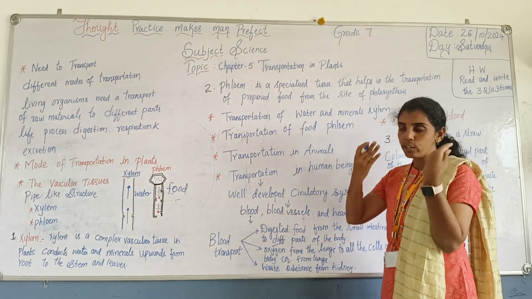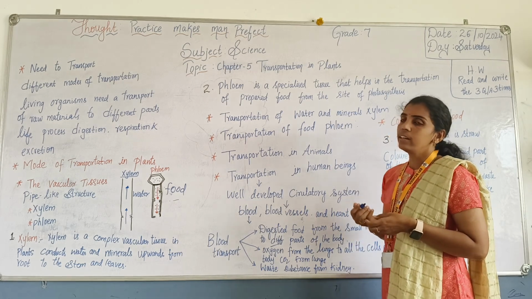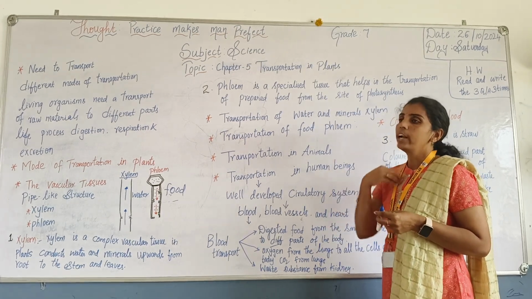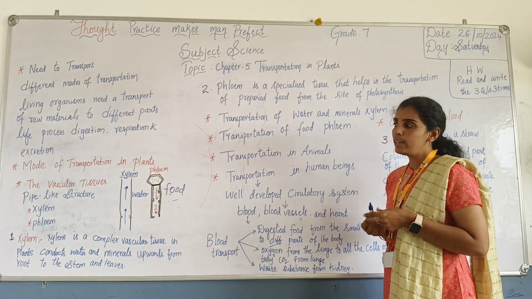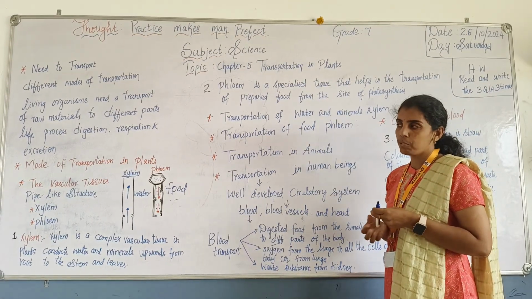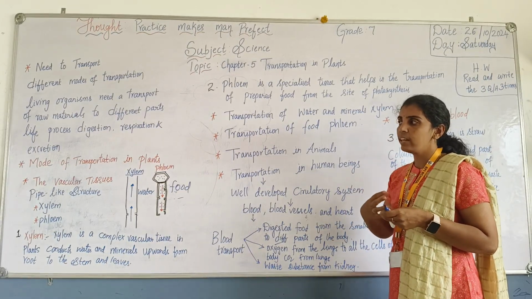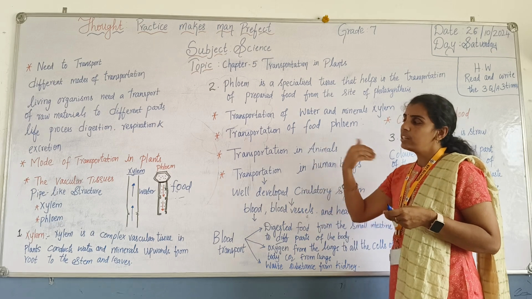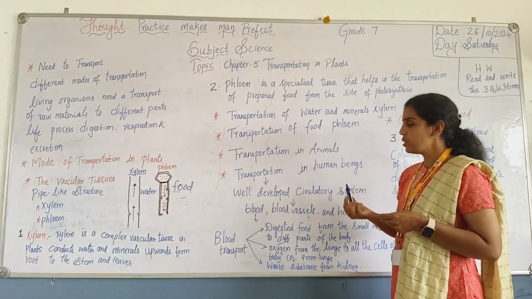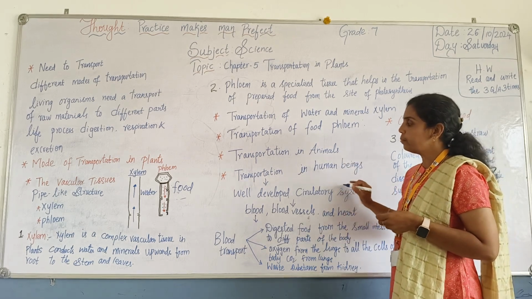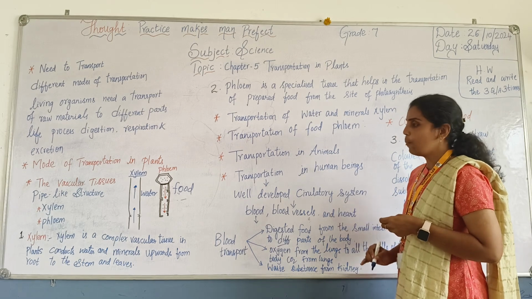How does the blood circulate to the whole body, and how does digestion occur? In digestion, we take food, it goes inside and digestion takes place, and the excretion, the waste products, comes out. Even the respiration process: we inhale the air, it goes inside, and we exhale the air. We take in oxygen and give out carbon dioxide. How does this process take place? For transportation in human beings, we come to the well-developed circulatory system.